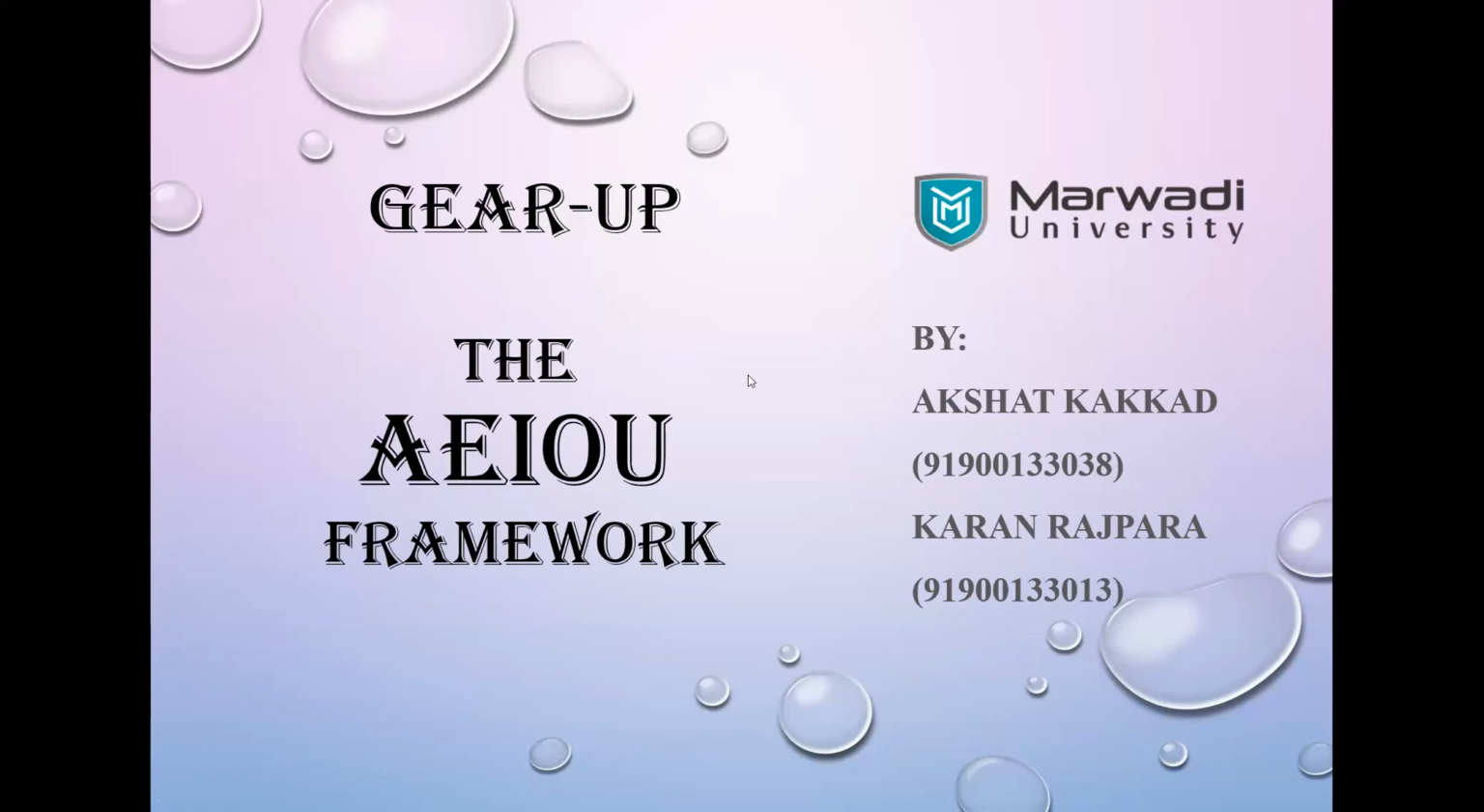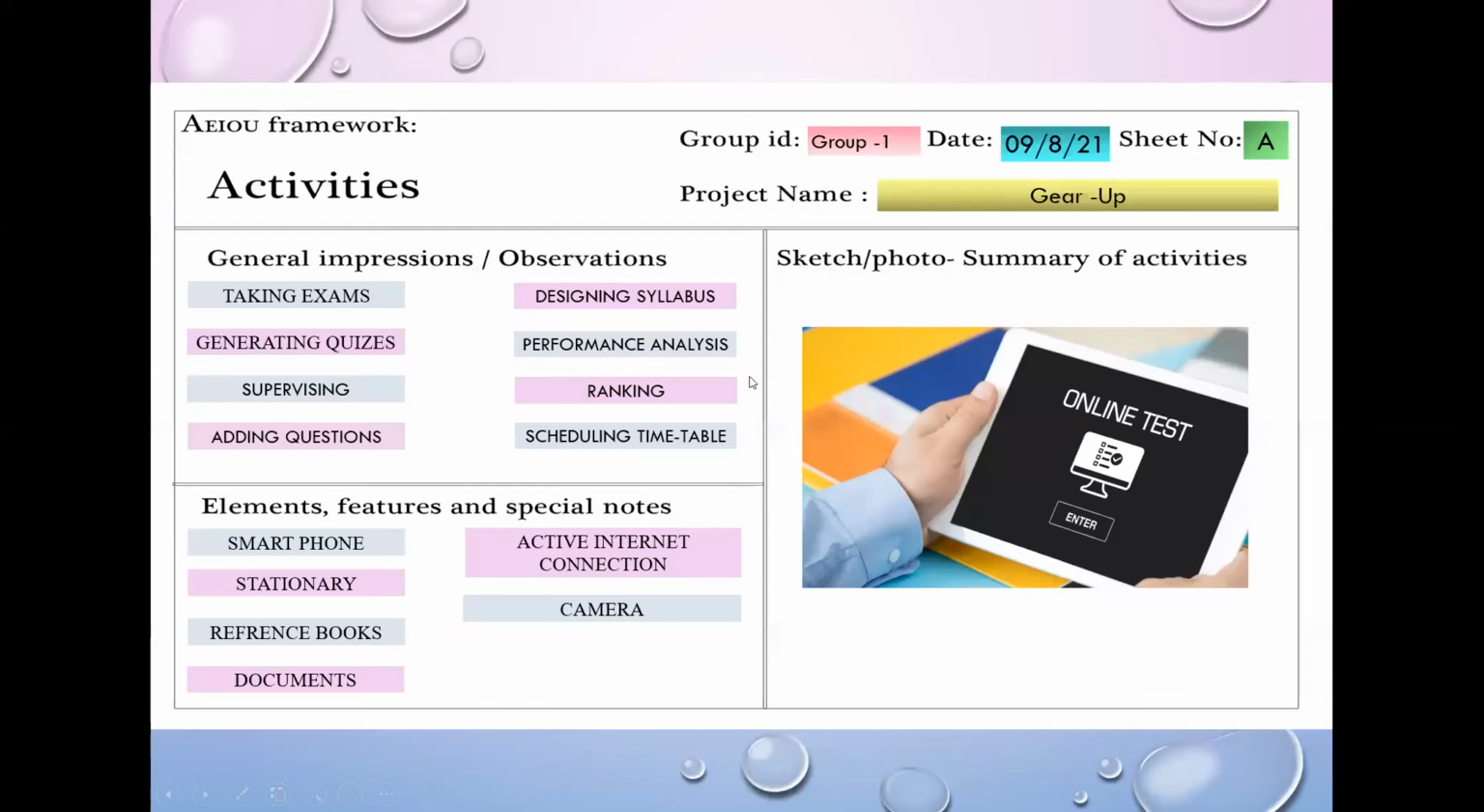So AEIOU framework means A stands for activities. So let us start with the activities. Here we have listed down the activities that are related to our application, like taking exams, generating quizzes, supervising, adding questions by faculties, designing syllabus, and performance analysis. That is the core thing of our project, that students, faculties and parents can analyze the performance of the students. Ranking system like a leaderboard kind of thing, scheduling timetable, and the elements, features, and special notes we have listed down here.